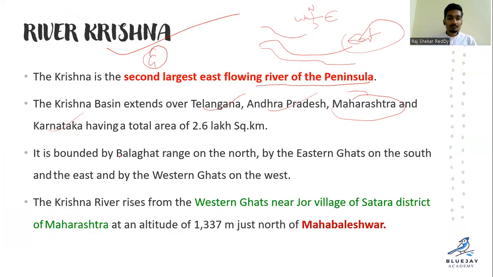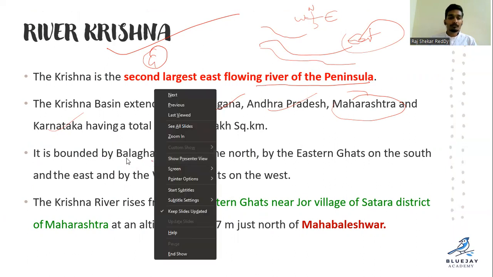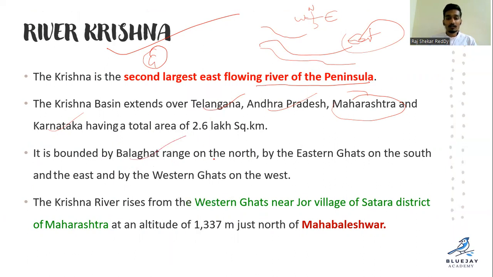And it is bounded by the Balaghat range on the north, by the Eastern Ghats on the south and east, and Western Ghats on the west. Simple, right? The Balaghat range is on the Maharashtra borders, on the Arabian side, with the Western and Eastern Ghats.